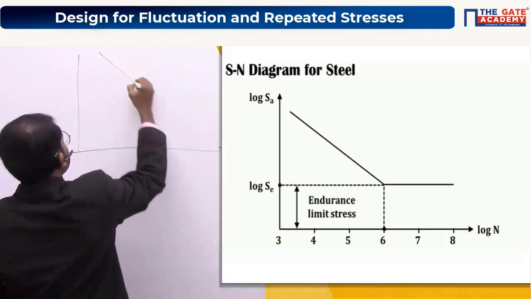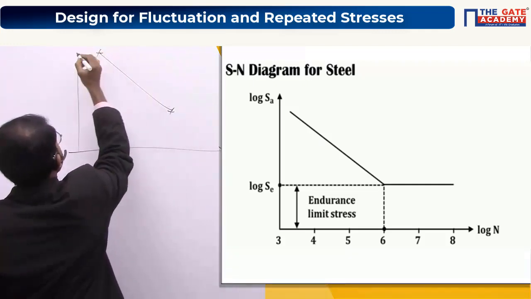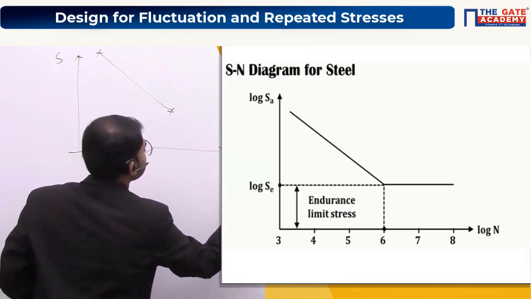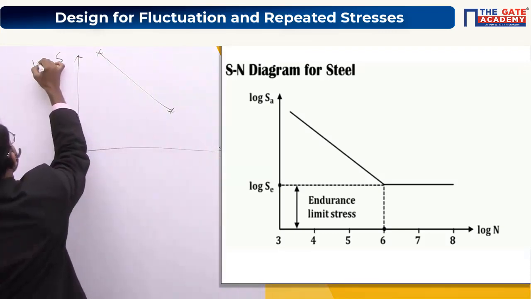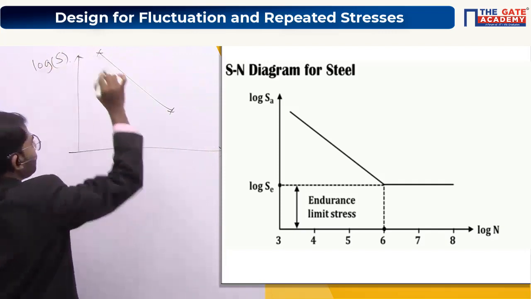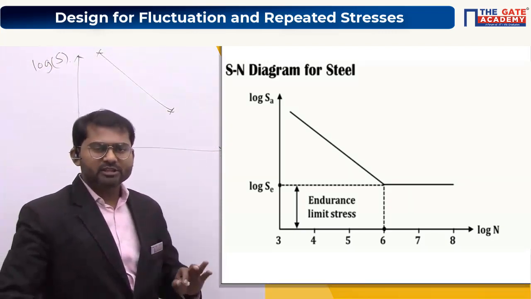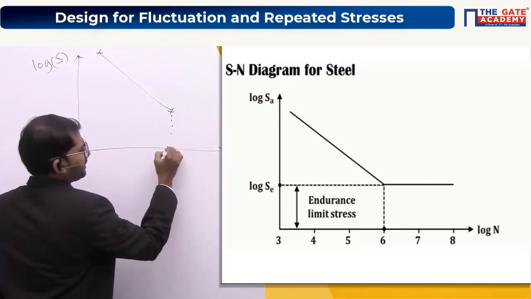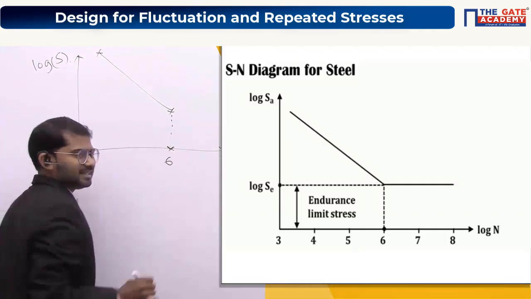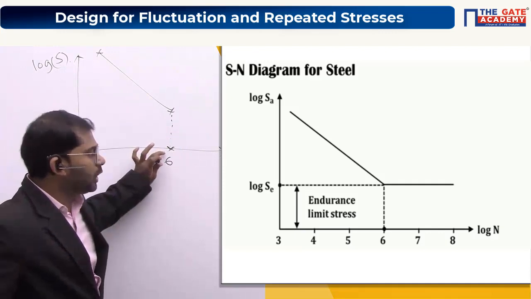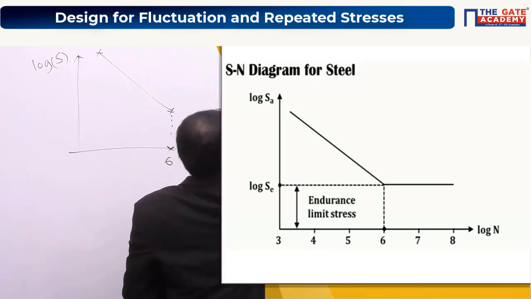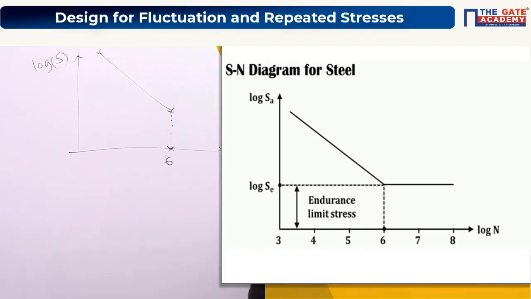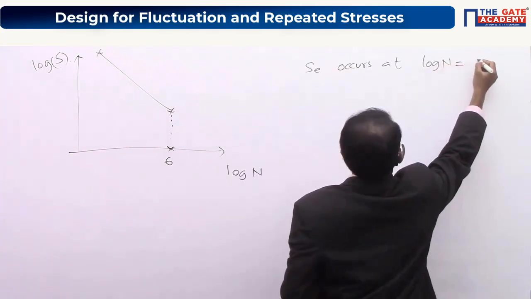So let's take this particular steel specimen itself. This is number of cycles in logarithmic scale, log N, and this is log stress amplitude here. One thing you have to keep in mind is that the endurance limit for this particular steel specimen will come at log N equal to 6.